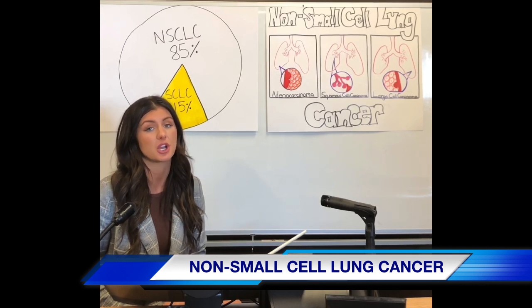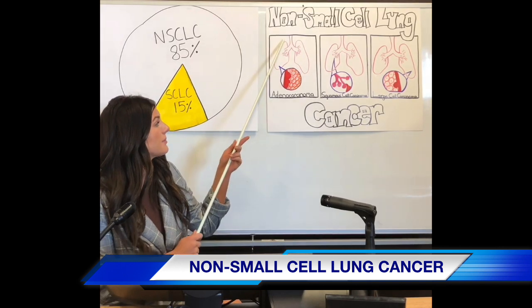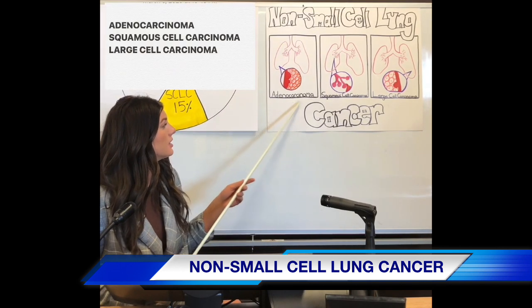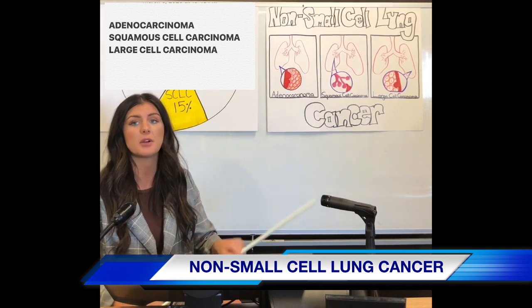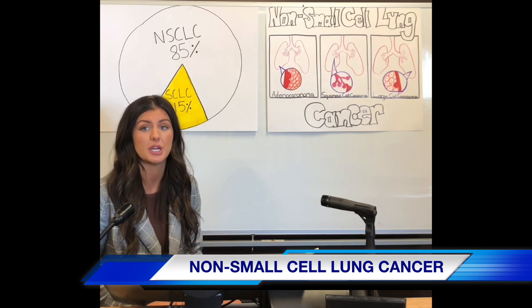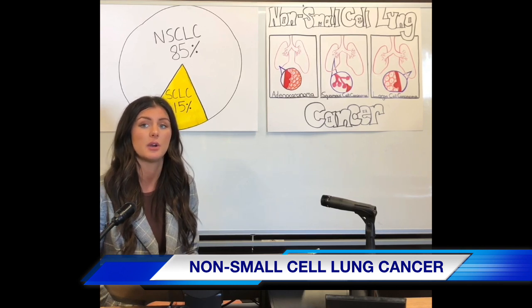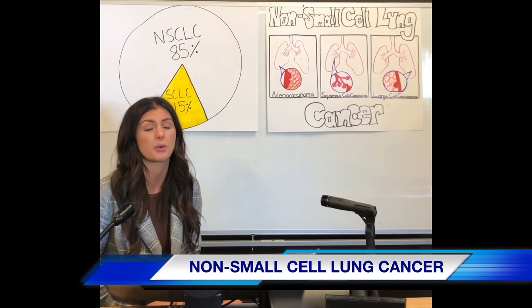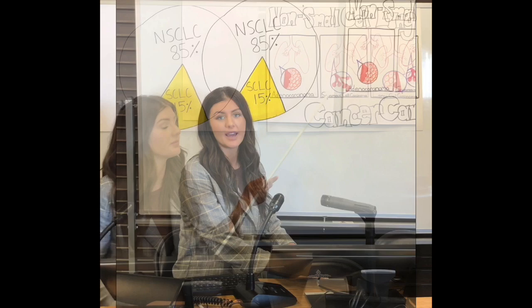For the purpose of today's show, we're going to be discussing non-small cell lung cancer, which can be divided into three subtypes: adenocarcinoma, squamous cell carcinoma, and large cell carcinoma. Adenocarcinoma develops in glandular tissue. Squamous cell carcinoma usually originates in the central bronchi and is associated with mucociliary epithelial cells. And large cell carcinoma develops in central bronchi or the peripheral portion of the lungs, with squamous and glandular features. Now back to Sarah with mutations.